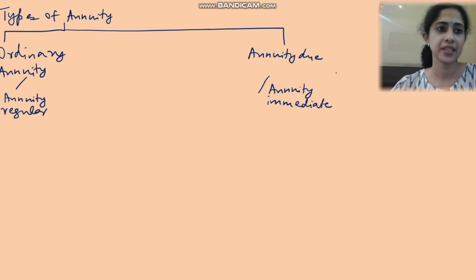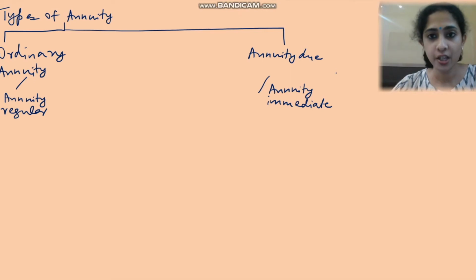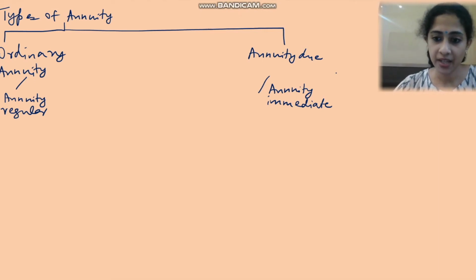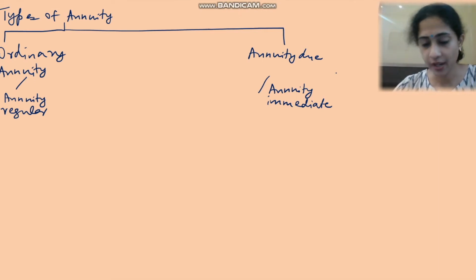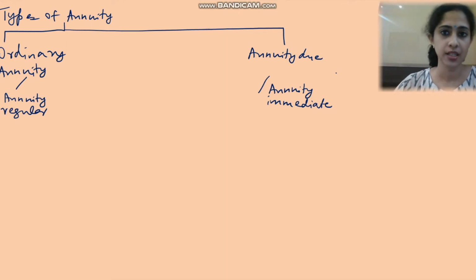So now we shall be studying the types of annuity from an examination as well as an understanding point of view. The types of annuity are basically two. The first type is an ordinary annuity or annuity regular. The second type is called annuity due or annuity immediate. Let us take both examples one by one. So there are two types of annuities: one is ordinary annuity and the other is annuity due.